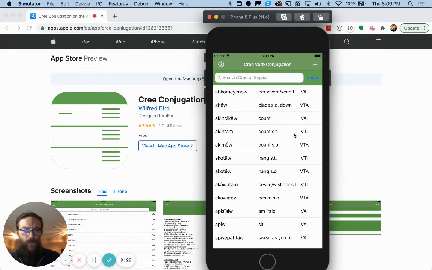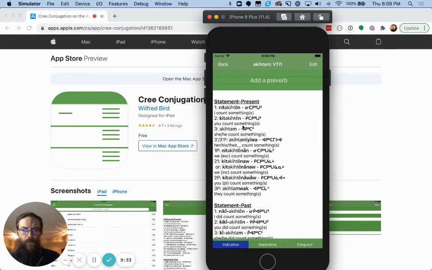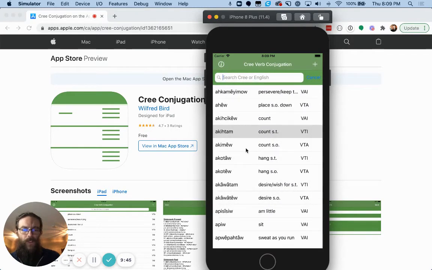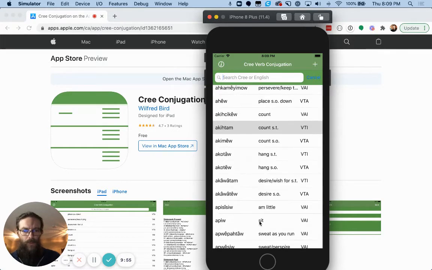You can get into the VTIs. Again, these have to do with something. Agi, tam. Nitagi, then I count it. I count it, or I count them, I guess. Agi, tam, that one. And same thing. And then when you get into the VTAs are the ones that involve 2 people. So me or you and someone else. And this one has a little bit more. So let's pick a good one.